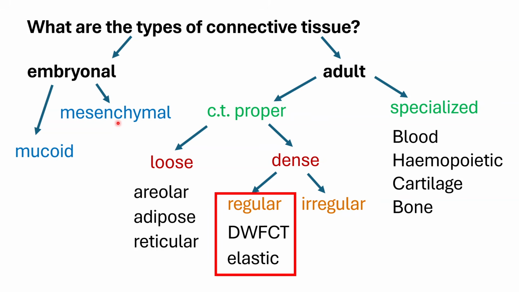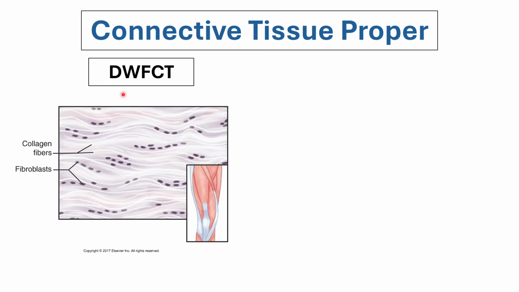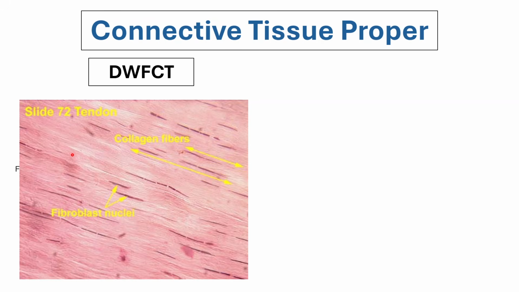Now let's move to the dense type of connective tissue proper, which is also found in the adult. You have the regular type, and we have dense white fibrous connective tissue, which is basically made up of a lot of bundles of collagen fibers. This is the same one that we showed earlier.